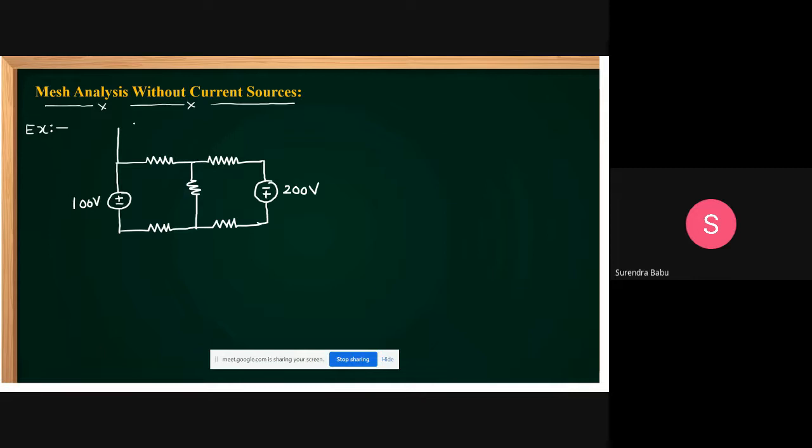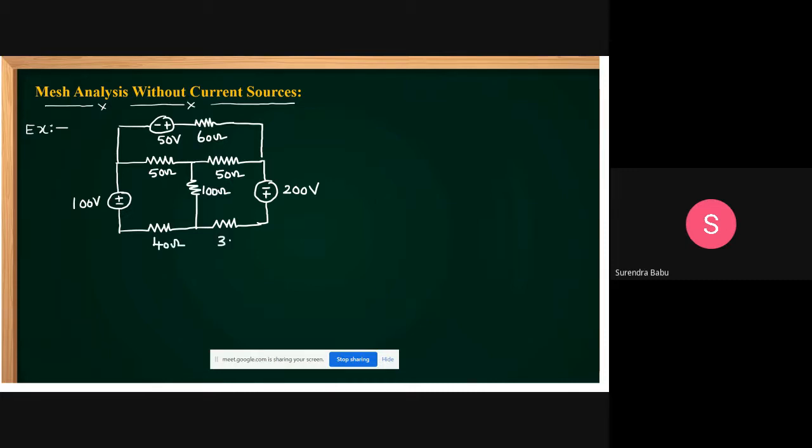One more branch I'm taking here. This is minus plus, and this is 60 ohms. It is 50 volts, and this is 60 ohms, and we connected this one. Now, these resistance values I am giving: this is 50 ohms, this is 50 ohms, this is 100 ohms, yes friends, and this is 40 ohms.